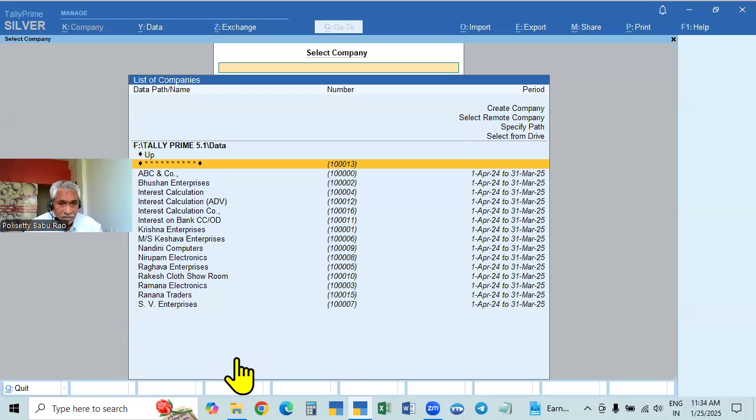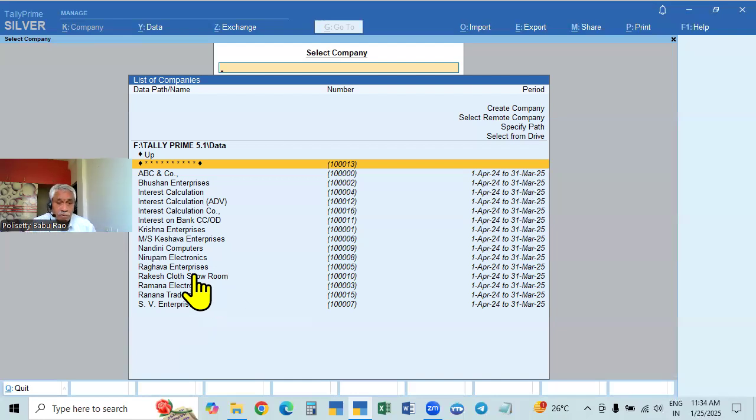Suppose something happens. If the data in any company is corrupted, some data will be corrupted automatically for some reason. Or someone made some changes, because we have not provided the security, that is username, password, or Tally Vault password. So anyone can access. If they access, they may change the data, or the data may be corrupted, or they may delete a company.